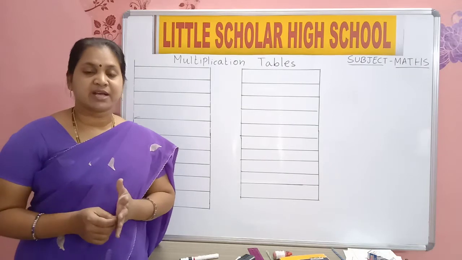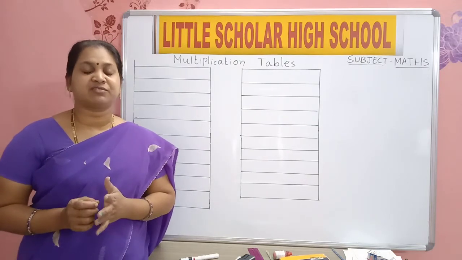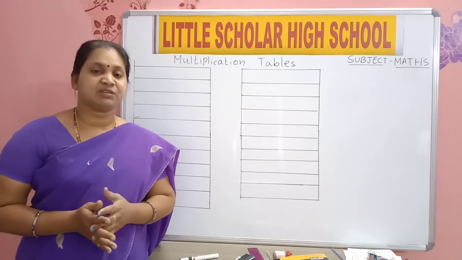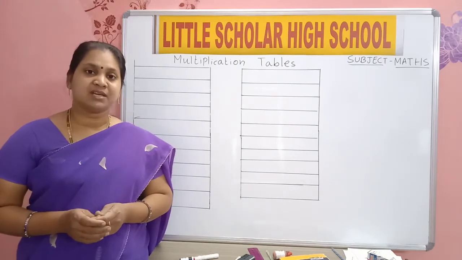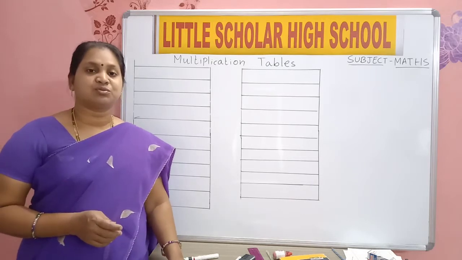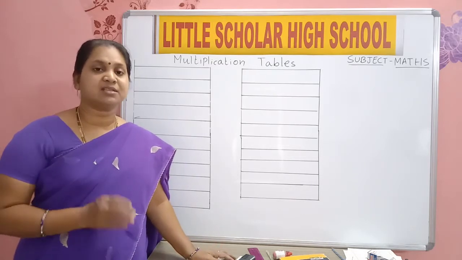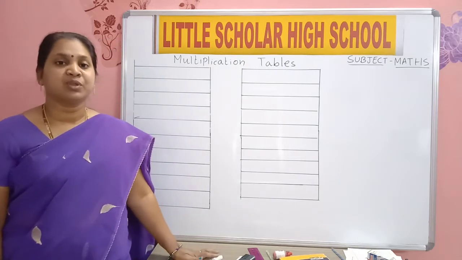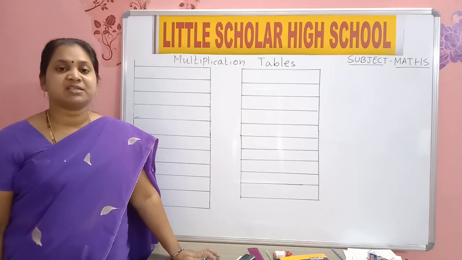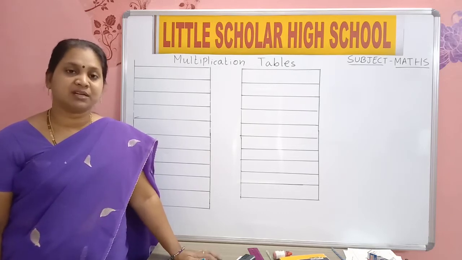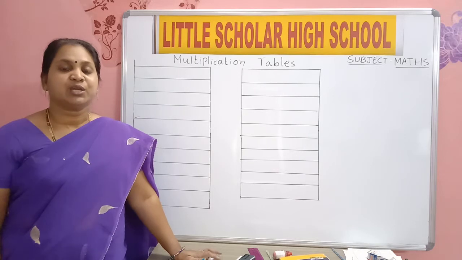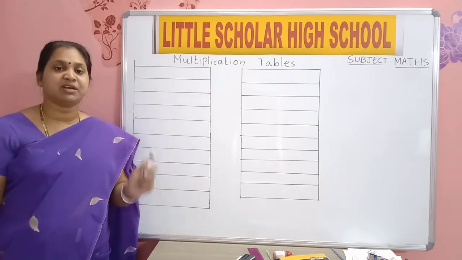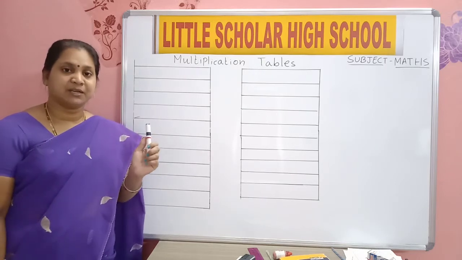Just writing in your classwork and writing your homework is not enough, children. Tables you should learn. I hope many of you are perfect with the till 7 table. Yes, very good children. So 2 more tables we will learn today, and this also you are going to write neatly in your classwork. Open your maths classwork and start writing along with me. After that you will write homework and then you will learn. When I am teaching you should learn table.